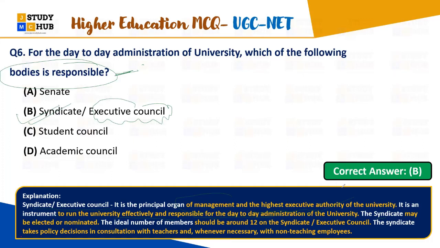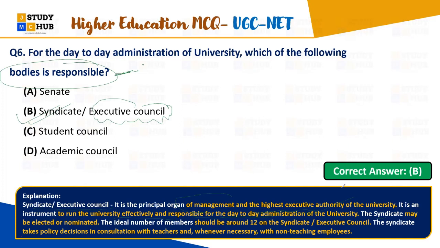Okay, and the ideal number of members on the syndicate or executive council should be around 12. The syndicate takes policy decisions in consultation with the teachers and, whenever necessary, with the non-teaching employees. So these are basically executive council members, around 12 members, whose work is about taking decisions and making policies with the teachers and sometimes with the non-teaching employees.